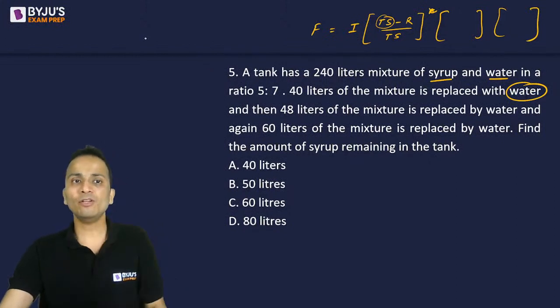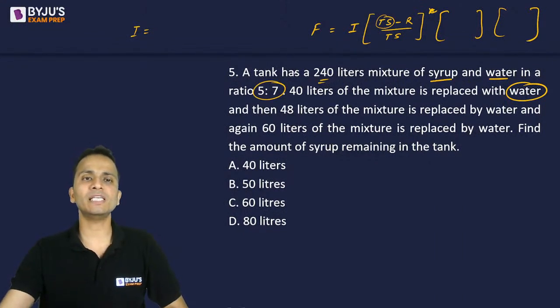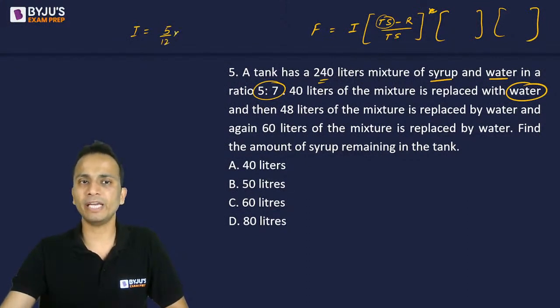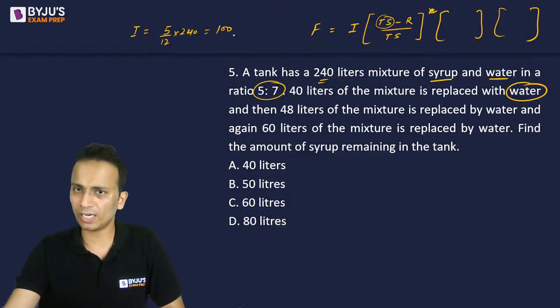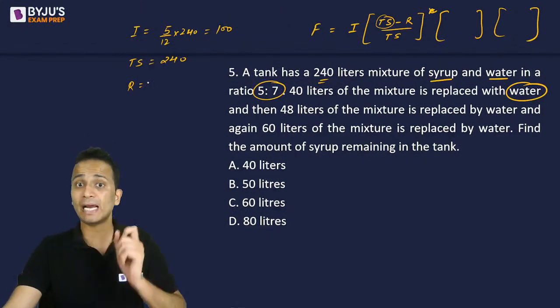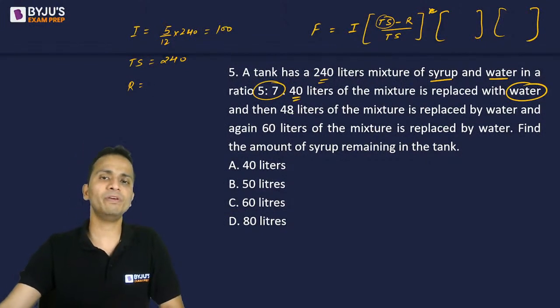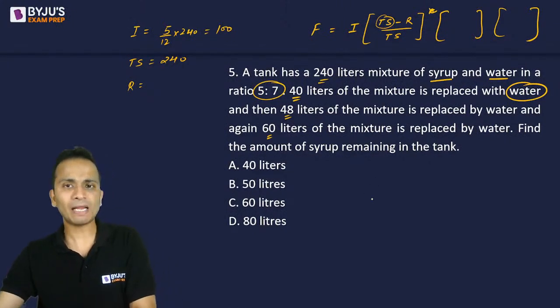Now here, the value of I, that is the initial quantity of syrup. Syrup and water are present in the ratio 5:7, so I'll divide 240 liters in the ratio 5:7. The quantity of syrup will be 5 upon 12 into 240, which is equal to 100. So the initial quantity, the value of I in the formula, will be 100. Total solution, obviously, is 240. And the values of R will keep on changing in different brackets. First the value of R will be 40, then 48, and then 60. Okay, so let's apply this formula.